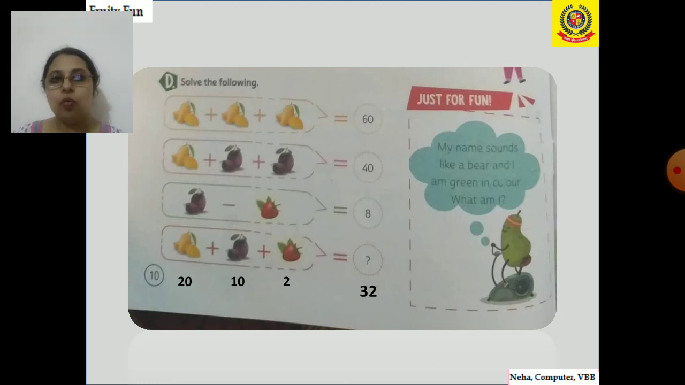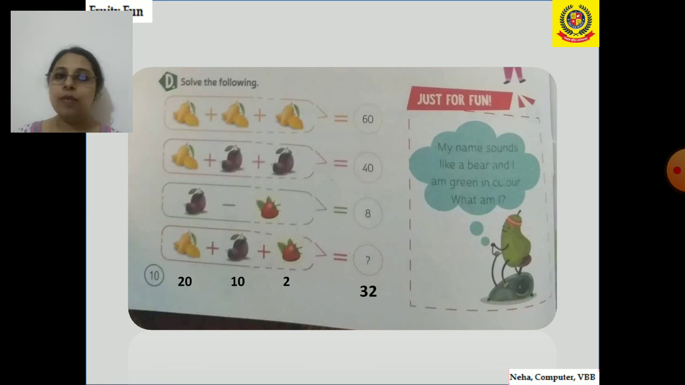So in the next one, mango plus 1 jamun and 1 more jamun is equal to 40. So here 1 mango means 20, and if we take out 20 from 40, how much is left? 20 is left. And how many jamuns are there? 2 jamuns. So 10 and 10. So the value of 1 jamun is 10. And in the third one, jamun minus strawberry is equal to 8. So we know the value of jamun, that is 10. So 10 minus 8 if I do, we get 2. So the value of strawberry is 2.